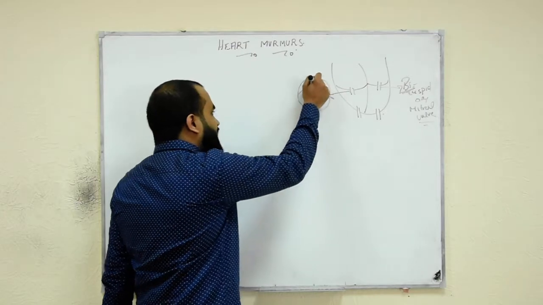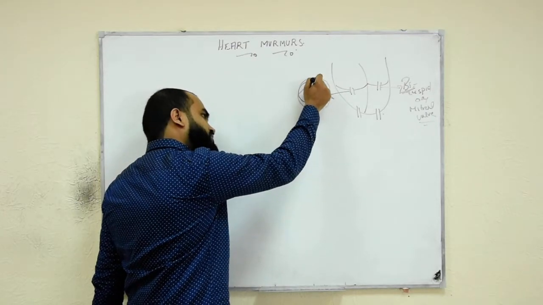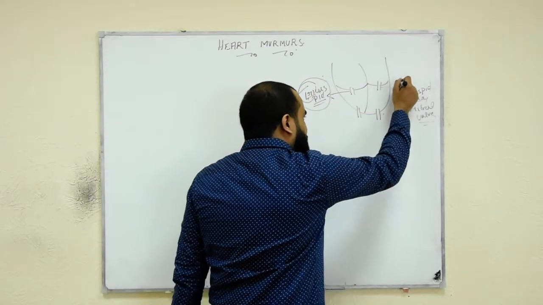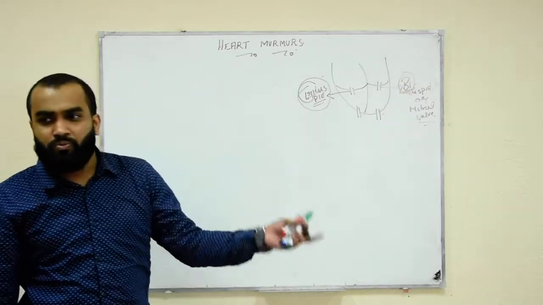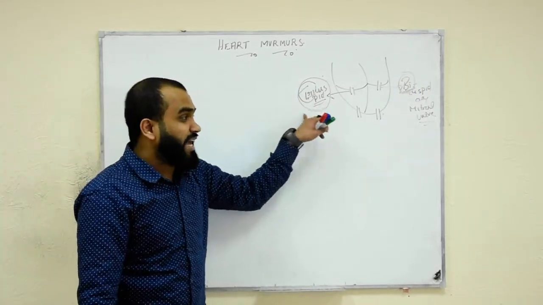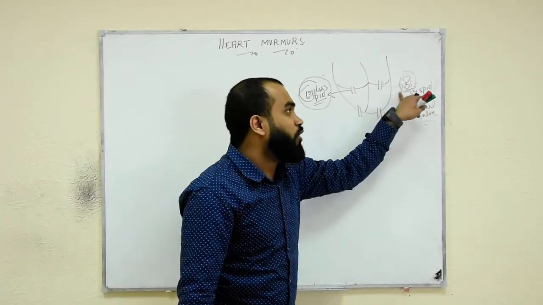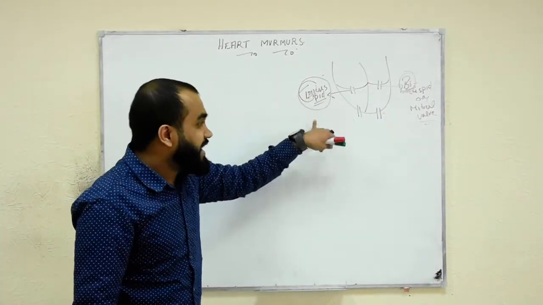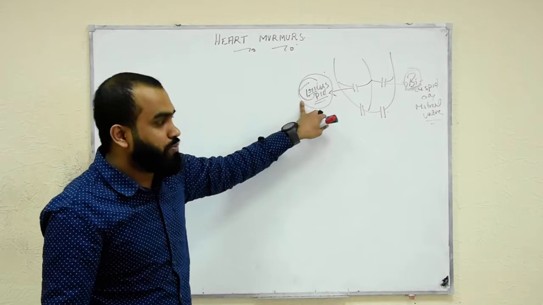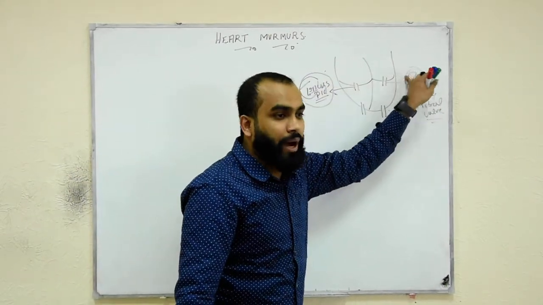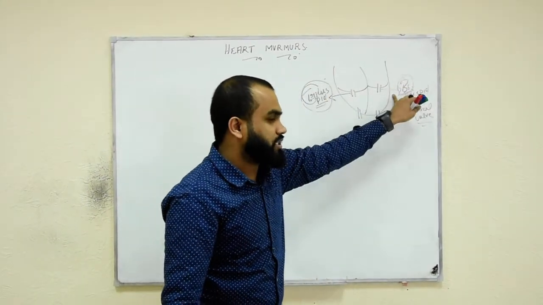Remember, if you are buying a dress, first you will try it. So first you try the dress, then you buy the dress. So no need of confusion about whether this was bicuspid or tricuspid. First you try the thing, then you buy it. Don't buy the thing without trying. So always on the right side we have tricuspid and here on the left side we have bicuspid. Try it, then buy it.